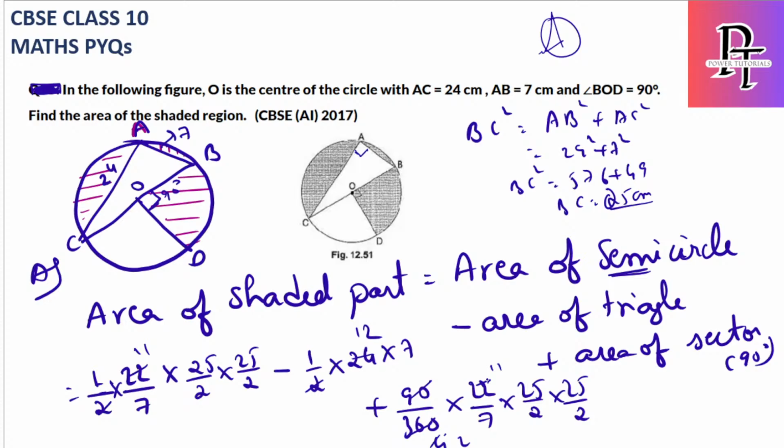It will be 25 into 25, 625 into 11 by 7 into 2 into 2, minus 12 into 7 is 84, plus 625 into 11 by 7 into 8.